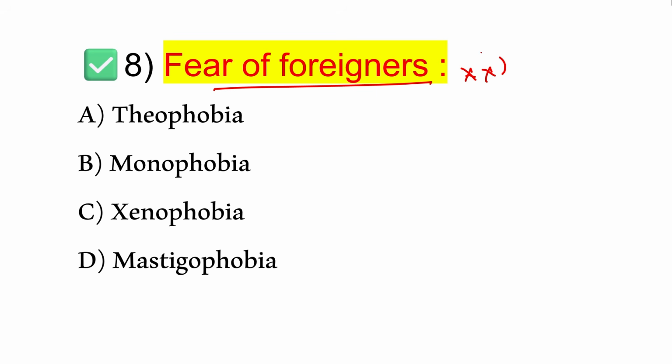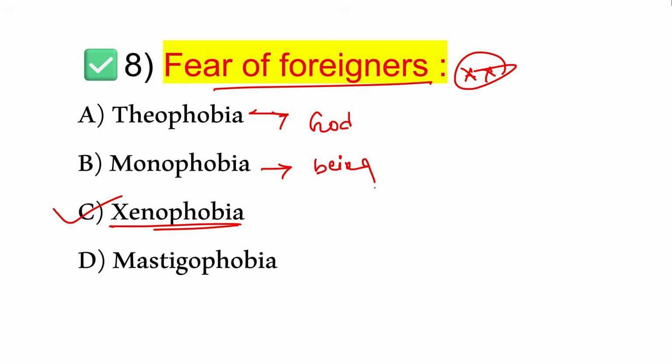Next, fear of foreigners. This one is very, very important. Fear of foreigners is called option C, xenophobia. Understand? What is theophobia? Theophobia generally suggests fear of God or religion. And what is monophobia? Monophobia means fear of being alone.